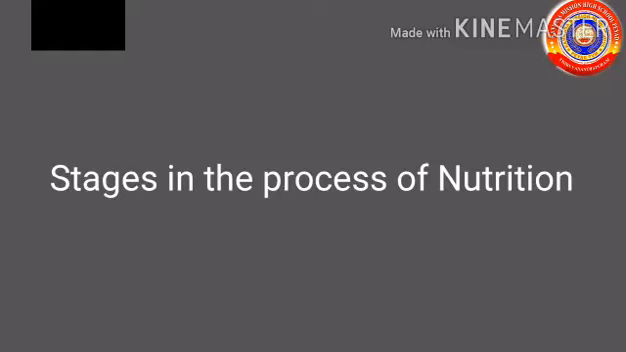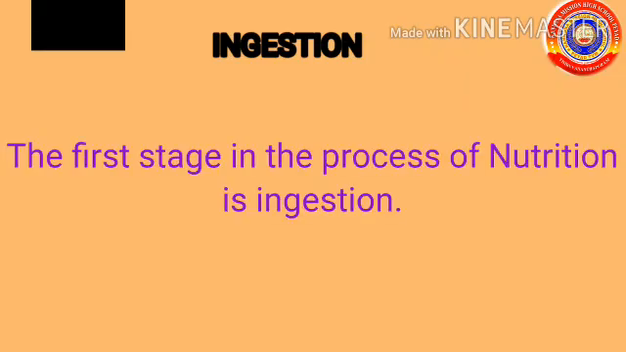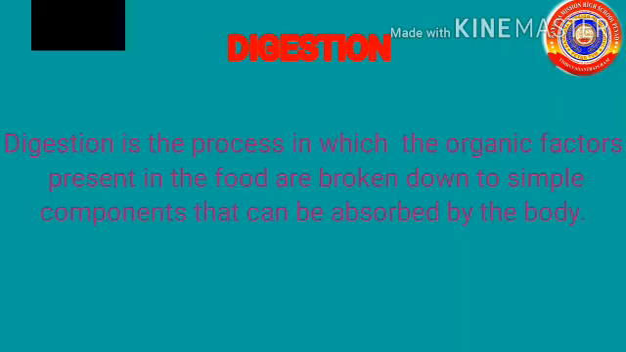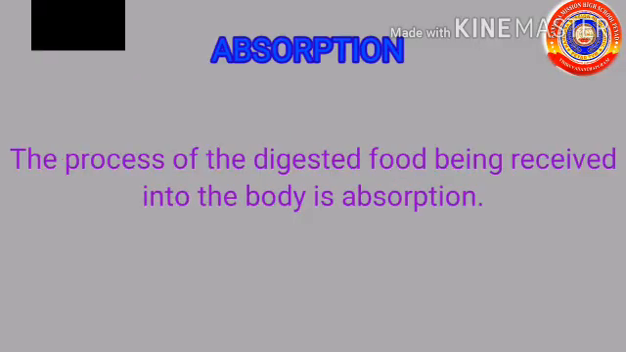The next is the stages in the process of nutrition. Ingestion. This is the first stage in the process of nutrition. The second one is the digestion. Digestion is the process in which the organic factors present in the food are broken down to simple components that can be absorbed by the body. Next is absorption. The process of the digested food being received into the body is absorption.